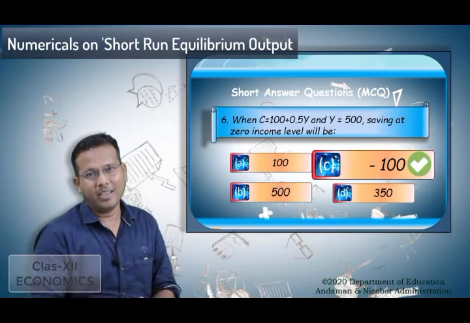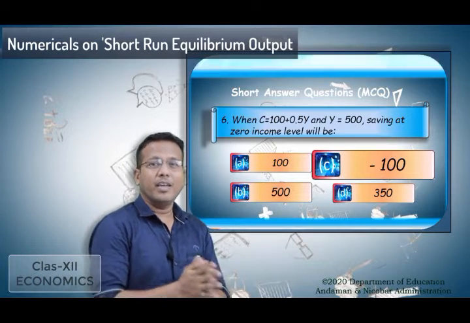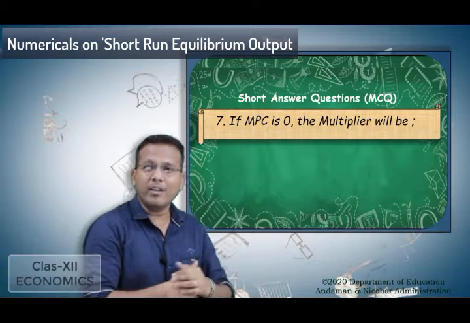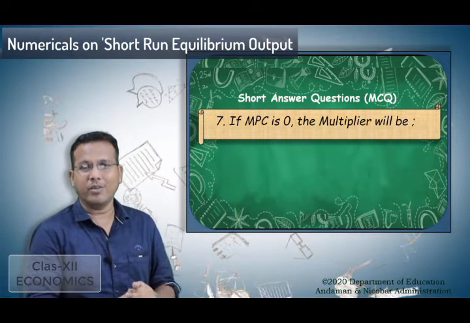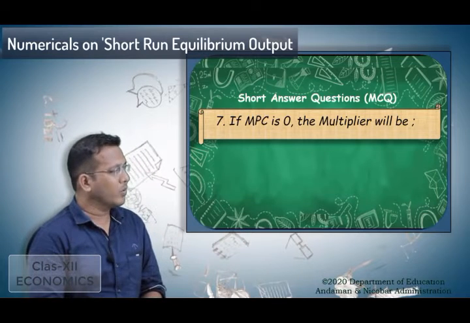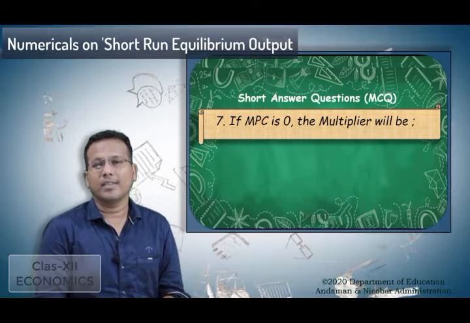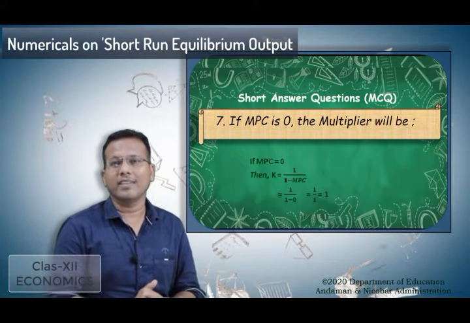Okay, now move to the next question, where if MPC is 0, the value of multiplier will be what? So we need to calculate the value of multiplier when MPC is 0. Again, we need to go for the same formula, that is K is equal to 1 by 1 minus MPC.